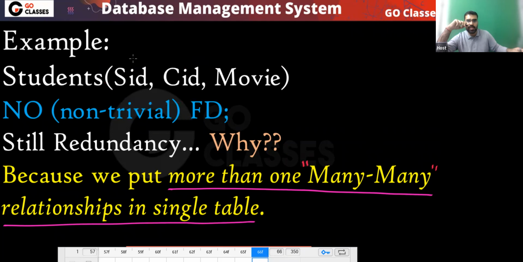Okay, this is a many to many relationship. But when you put them in a single table, then these two are fighting. Because of every movie, all the courses are repeating, and because of every course, all the movies are repeating. Is this point clear to everyone?